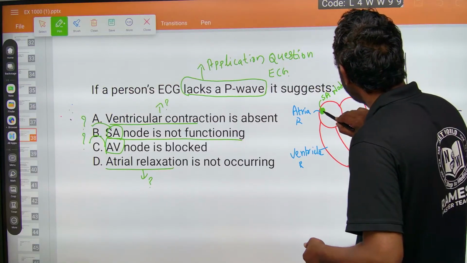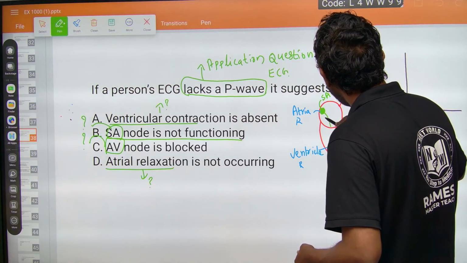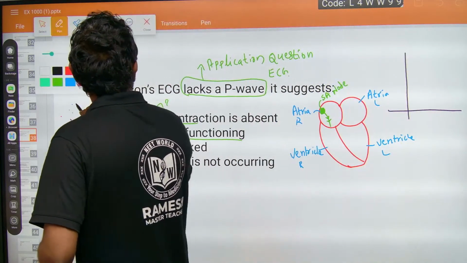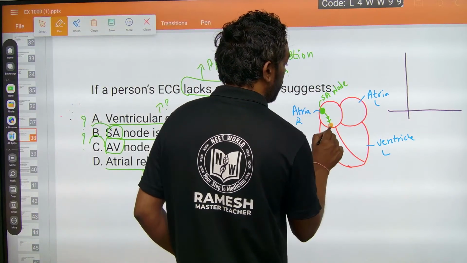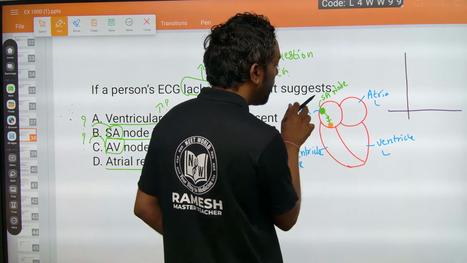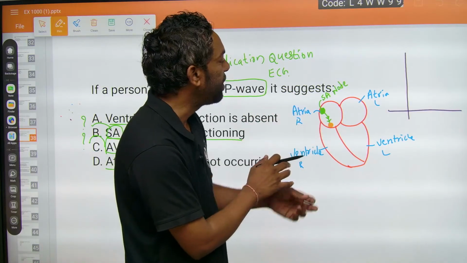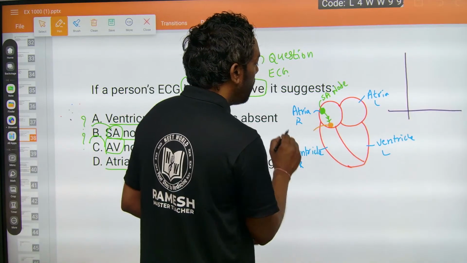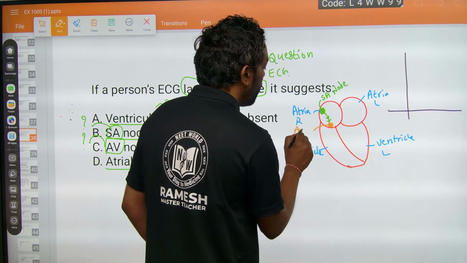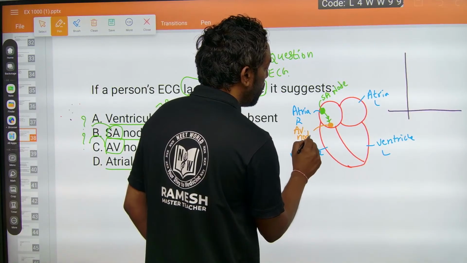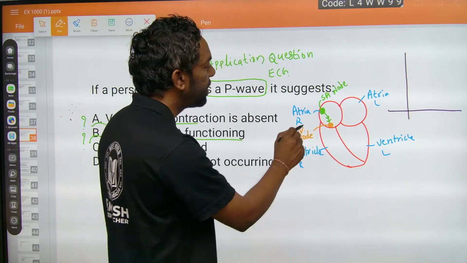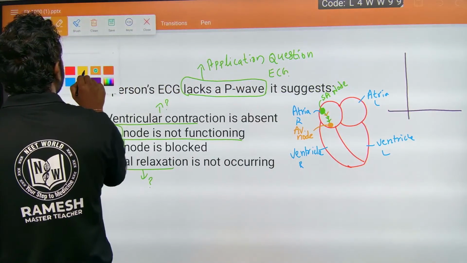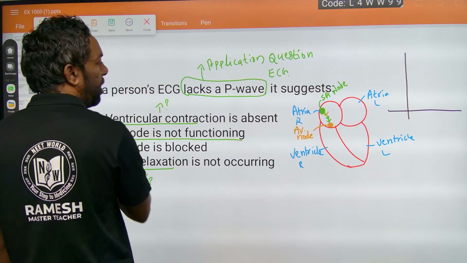First the signals start and pass into the ventricle side through the AV node, which is located at the end of the right atria, between the right atria and right ventricle, in the wall. The signals pass from the SA node to the AV node, then carry forward throughout the heart.